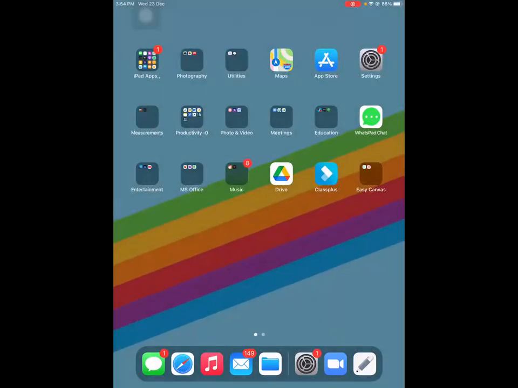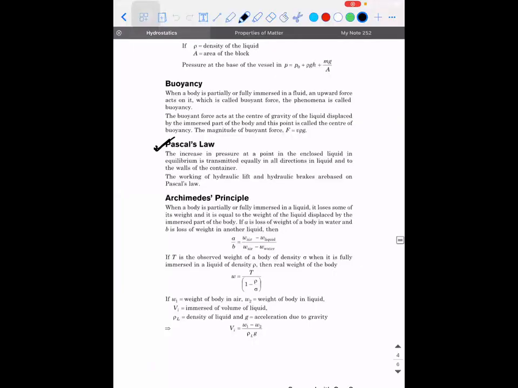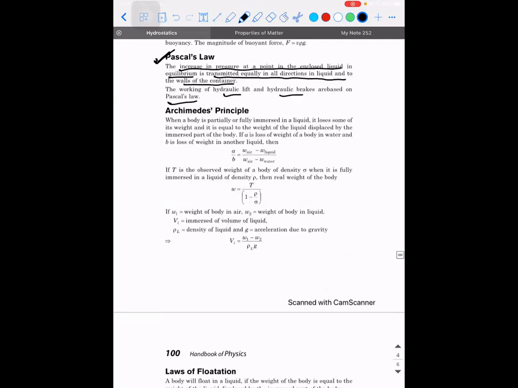Okay. Guys, are you able to understand? So Pascal's law mainly speaks about the pressure applied in an enclosed liquid. So the increase in pressure at a point in an enclosed liquid in equilibrium, that is when it is at rest, is transmitted equally in all directions in the liquid and to the walls of the container. The working of the hydraulic lift and hydraulic brakes are based on Pascal's law.